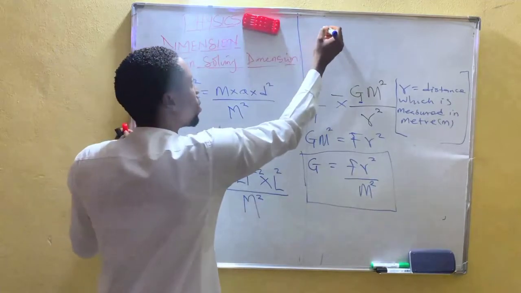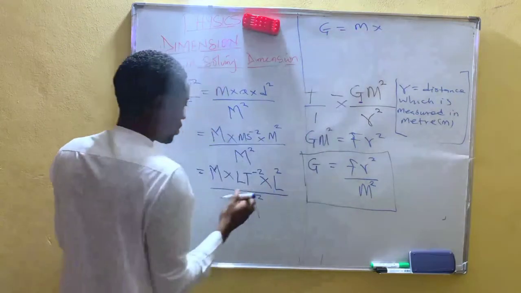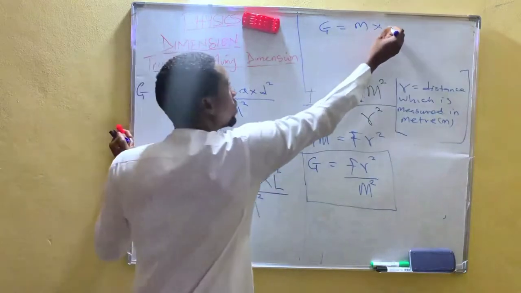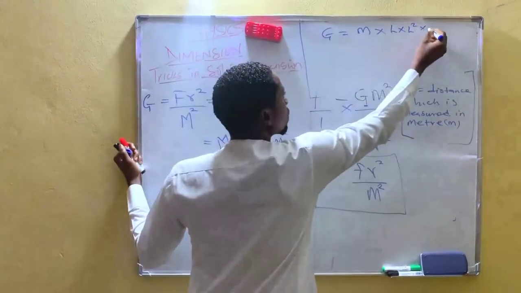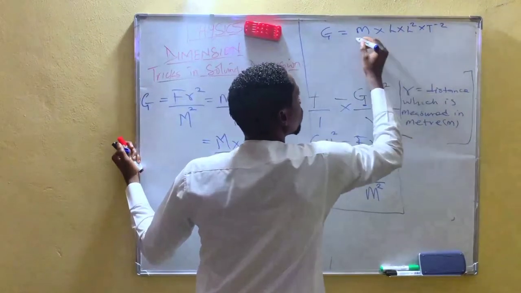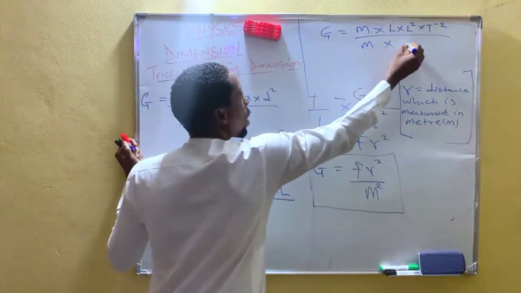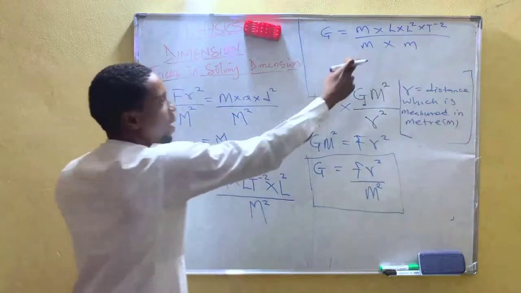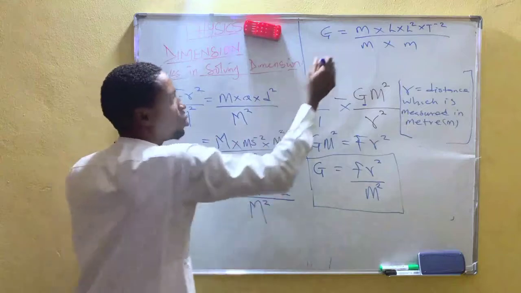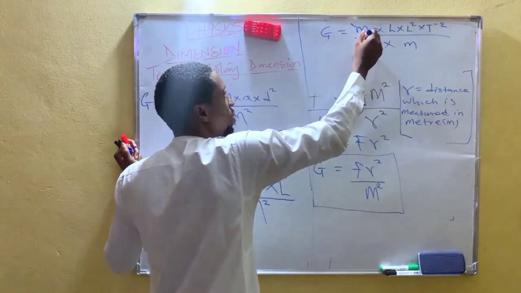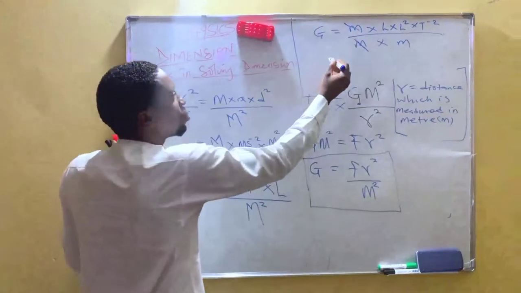So you have G to be mass times L squared times T raised to power minus 2 divided by, you split these masses here, mass times mass, because mass times mass is mass raised to power 2. So one mass up, we cancel one mass down.